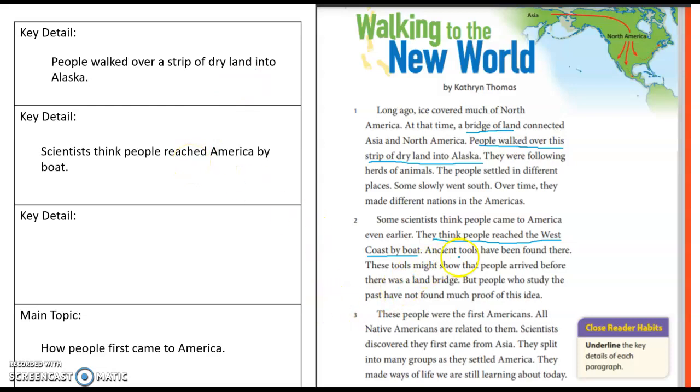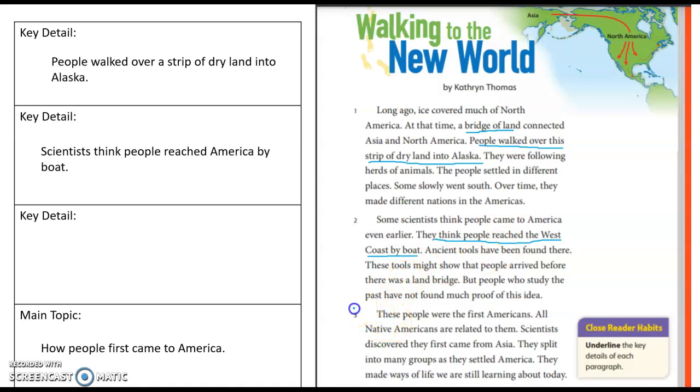Looking at the rest of the details in this paragraph, I see that they've found tools there, which kind of proves that maybe they did take a boat before the land bridge. So these are extra details that support this key detail and just explain the key detail even more.